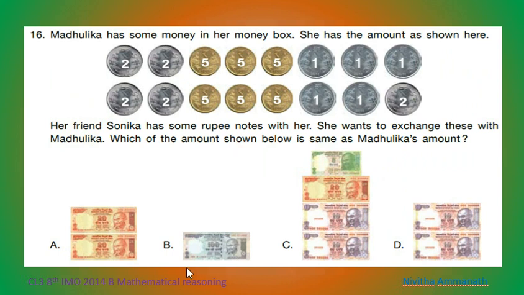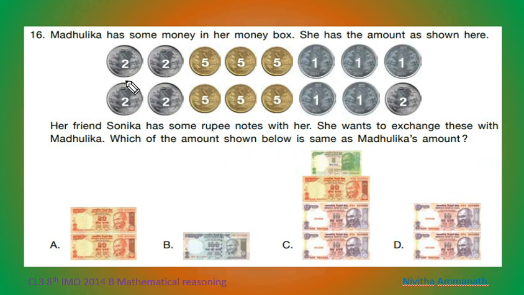16th question. Madhulika has some money in her money box. She has the amount as shown here. Her friend Sonika has some rupee notes with her. She wants to exchange these with Madhulika. Which of the amounts shown below is the same as Madhulika's amount?